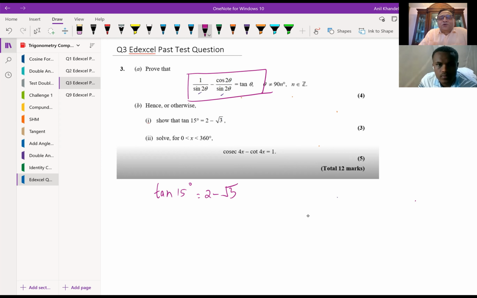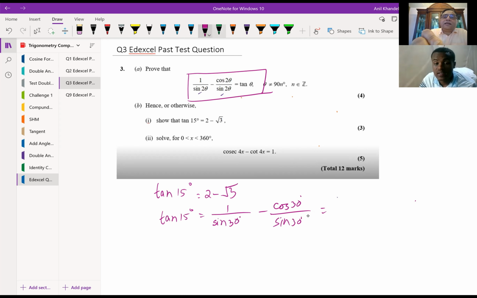So tan theta is what? 1 over sine 2 theta minus cos 2 theta over sine 2 theta, correct? So we can say that tan of 15 degrees will be what? 1 over sine of 2 times 15, which is 30, minus cos of 30 degrees over sine of 30 degrees. Do you see that? It becomes much simpler, correct? And sine and cosine values you can take from the special triangle, correct?